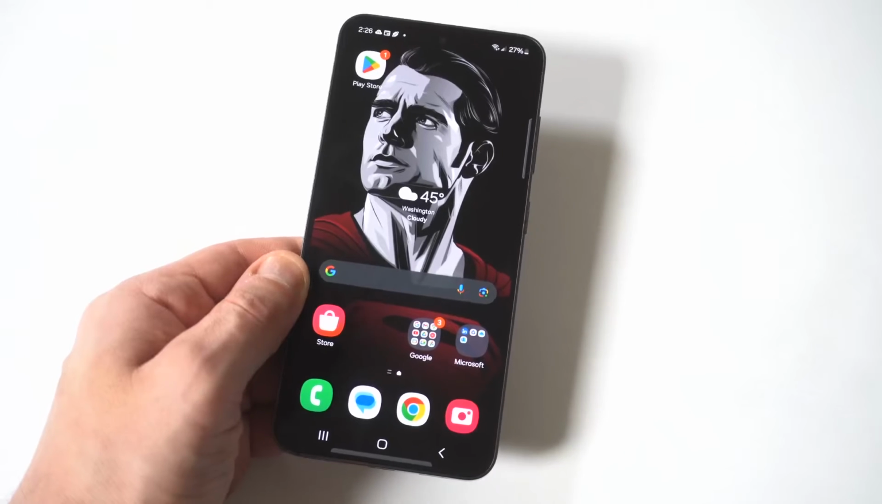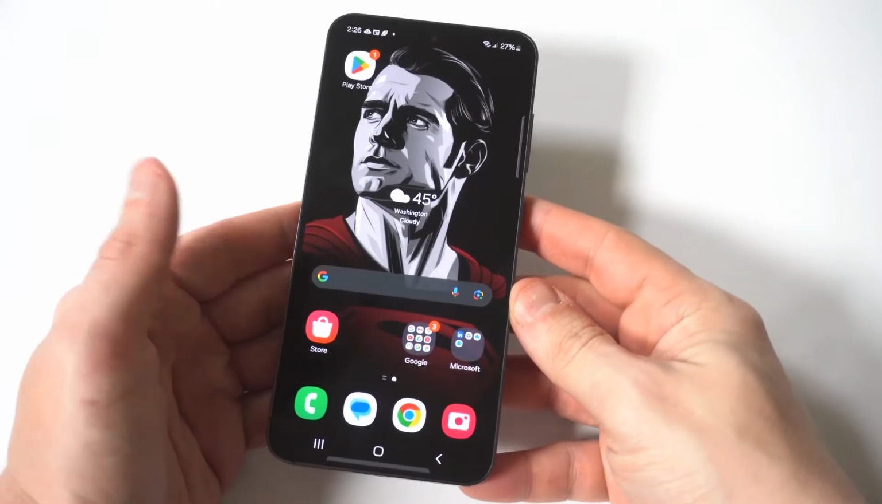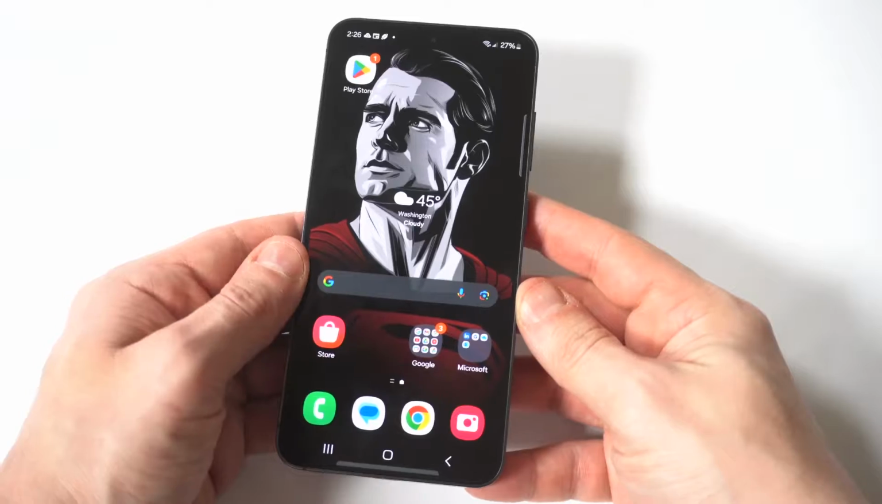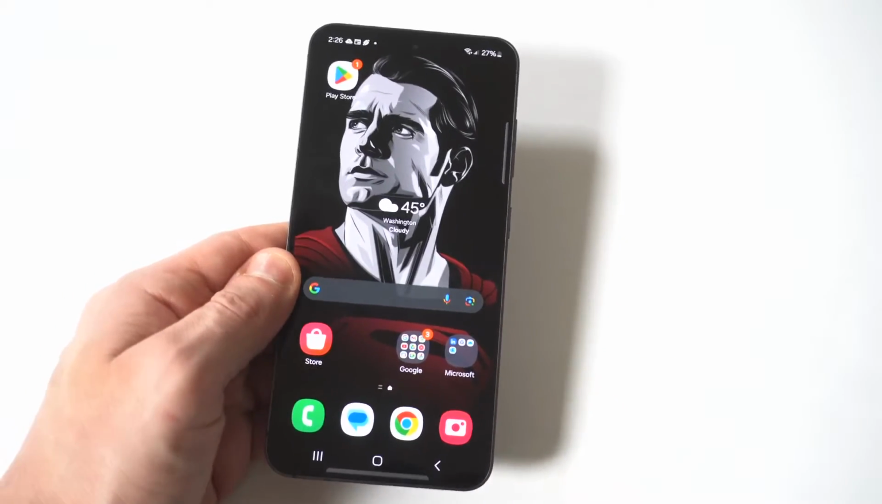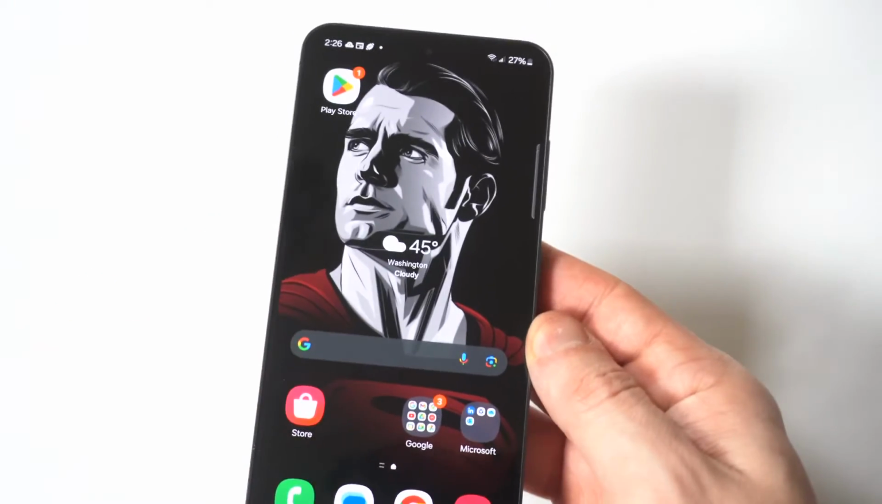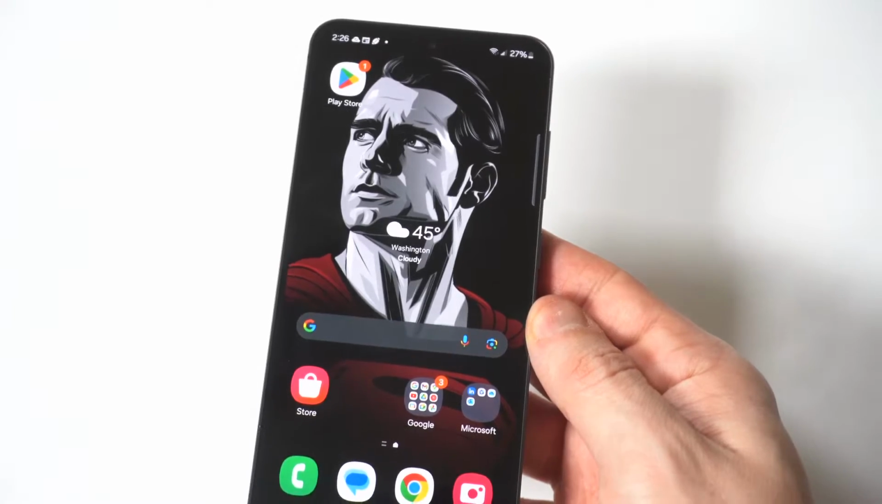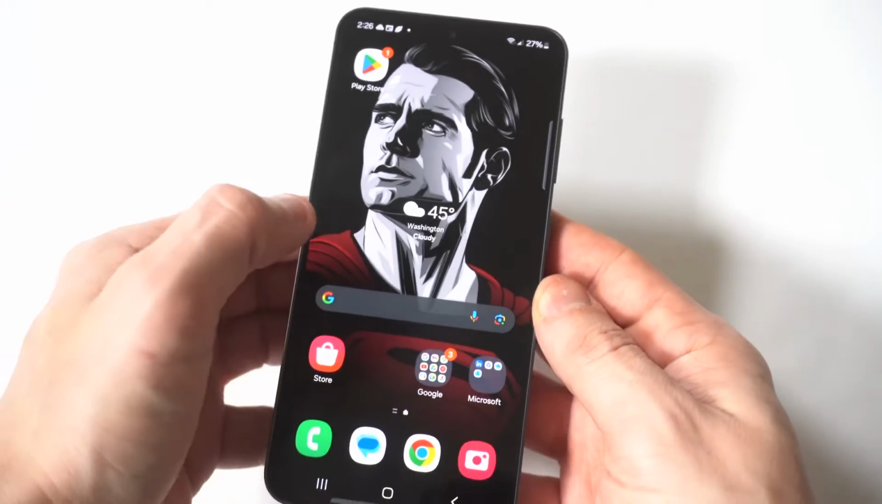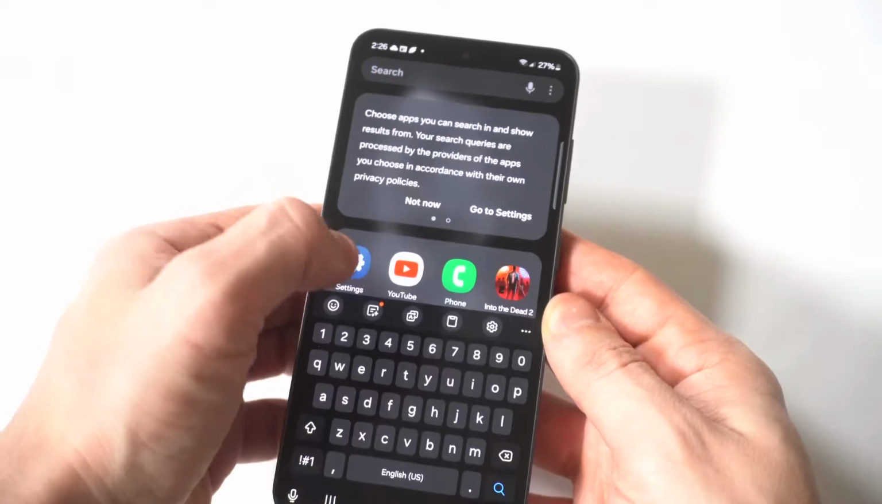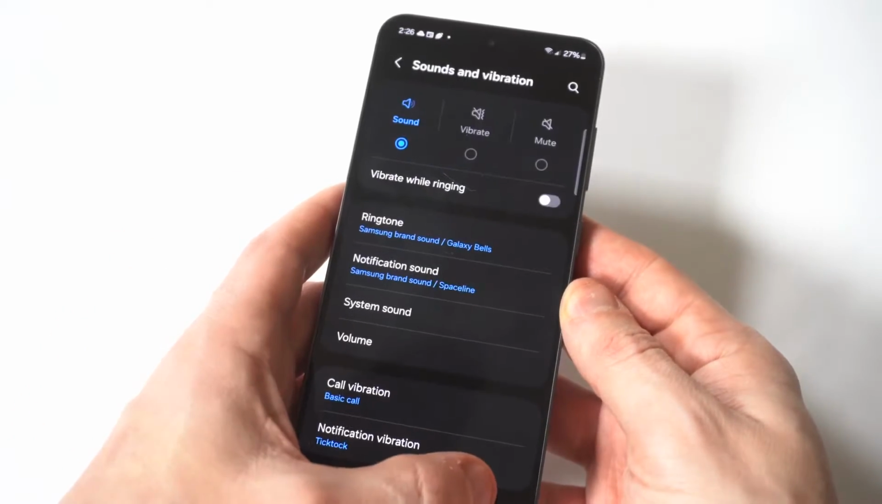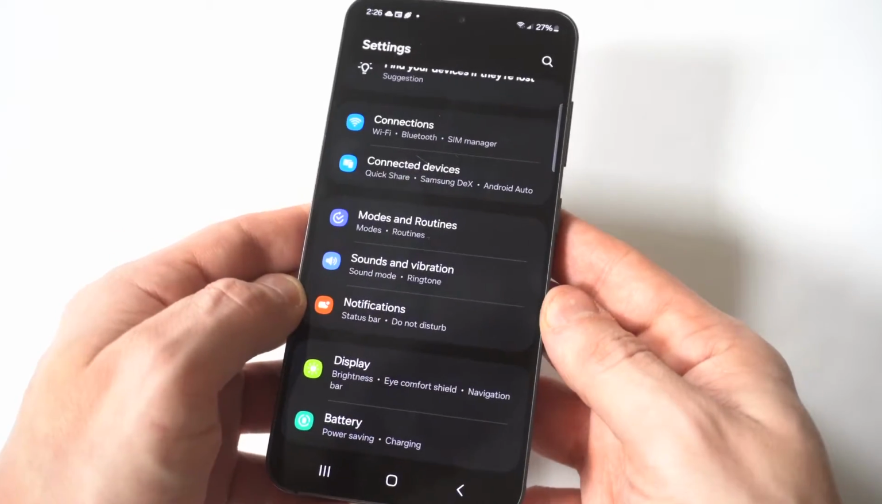Now I'm going to be giving you guys a tip on how you can create custom ringtones and notification sounds for the Galaxy S24. Whenever I get a new phone, this is always one of the first things that I change. And to do this, it's easy for the ringtone option, but for notifications, it's a little bit more complicated. But anyways, the first thing you want to do here is go into your settings.